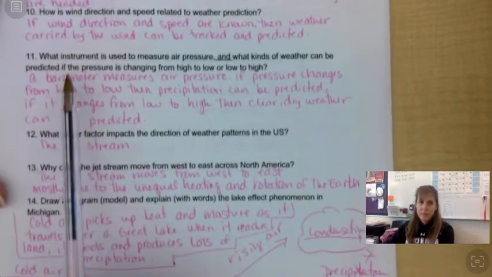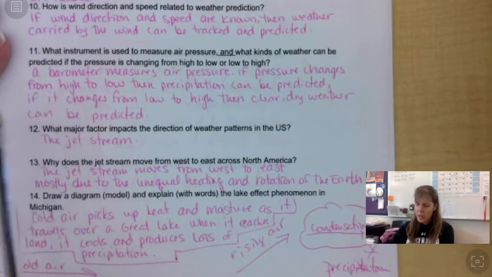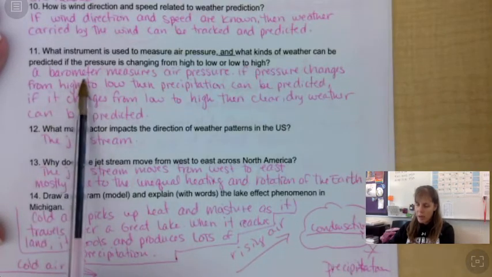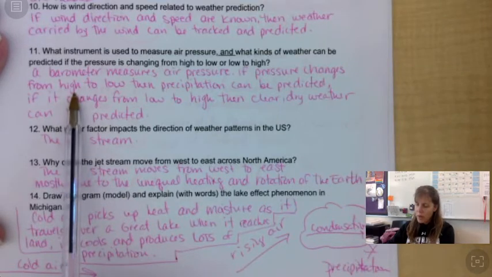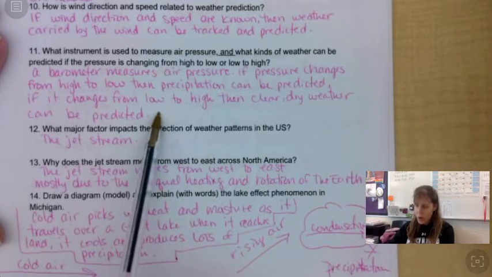Number 11, what instrument is used to measure air pressure, and what kinds of weather can be predicted if the pressure is changing from high to low or low to high? So a barometer is that instrument that measures air pressure. If pressure changes from high to low, then precipitation can be predicted. If it changes from low to high, then clear, dry weather can be predicted.